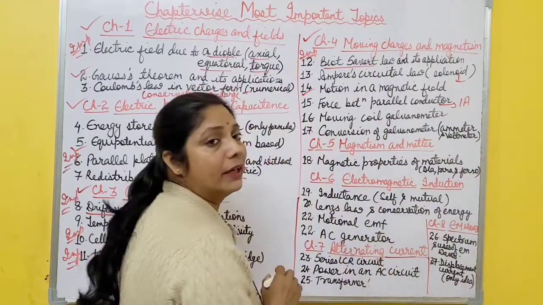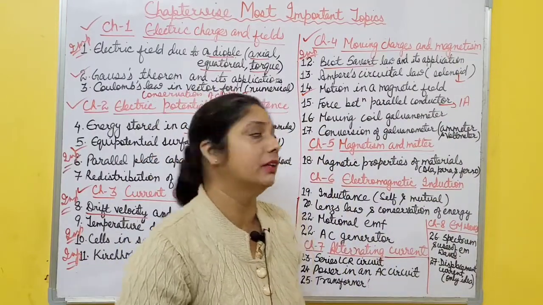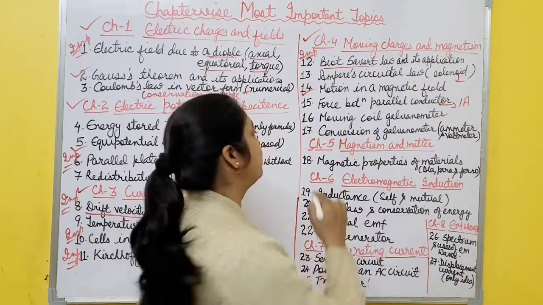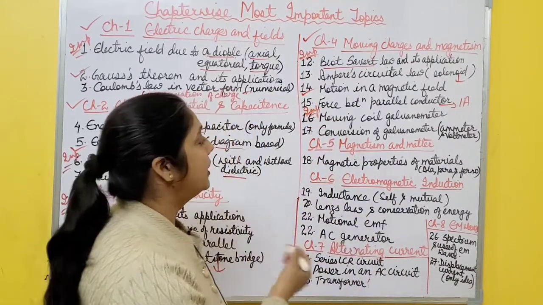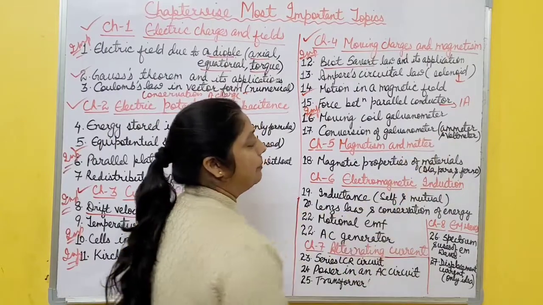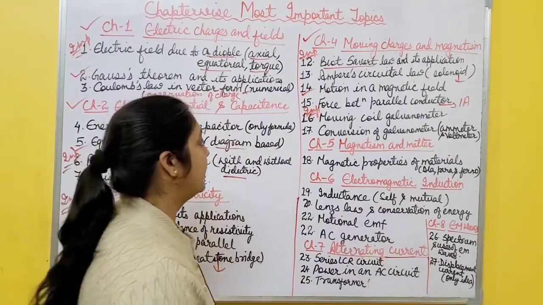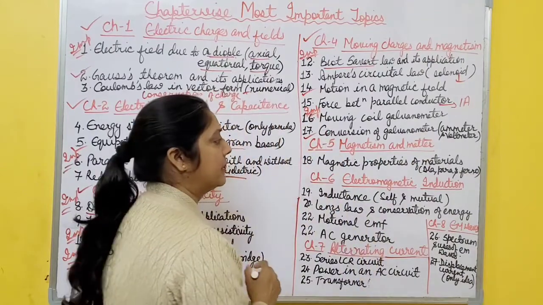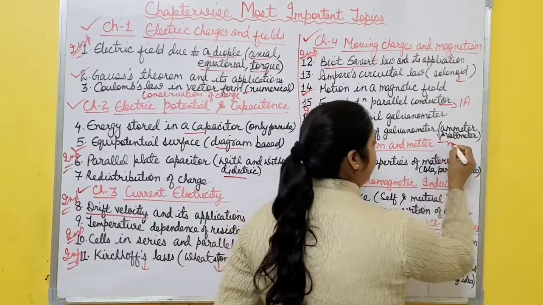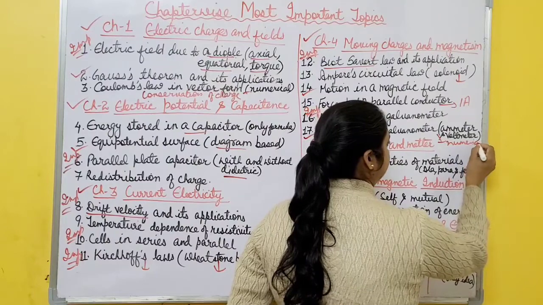Then the moving coil galvanometer: its construction, working, theory, diagram, everything is important. This one is very, very important. Moving coil galvanometer and how it is converted into an ammeter and voltmeter. So conversion of the galvanometer is also important. Sometimes numericals come from this topic. Numericals are very, very important.